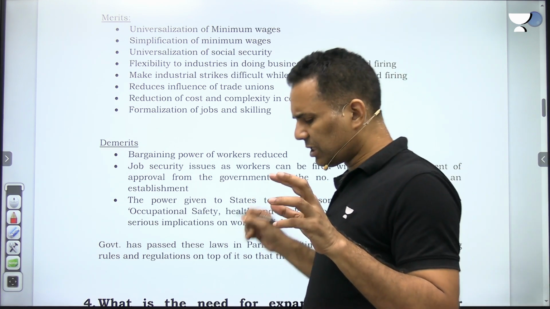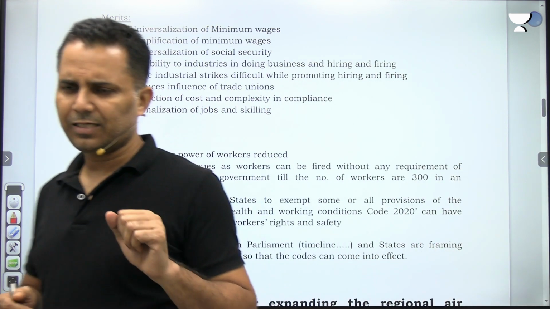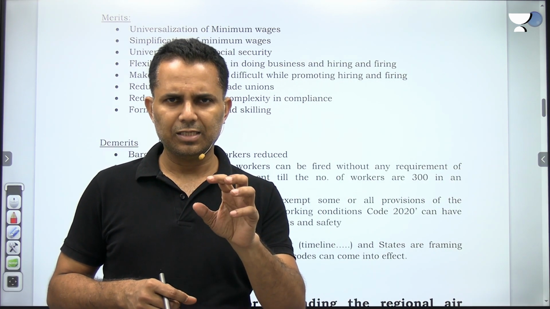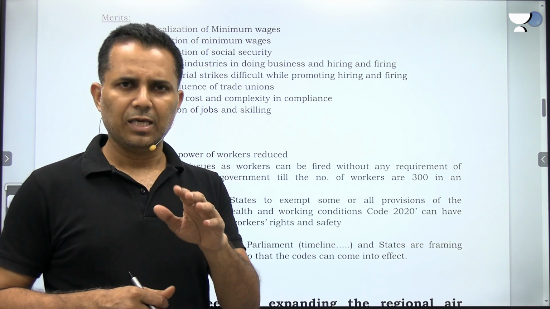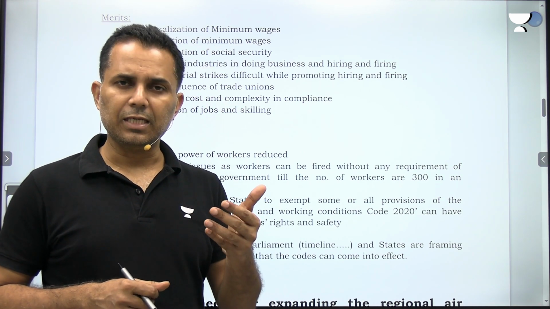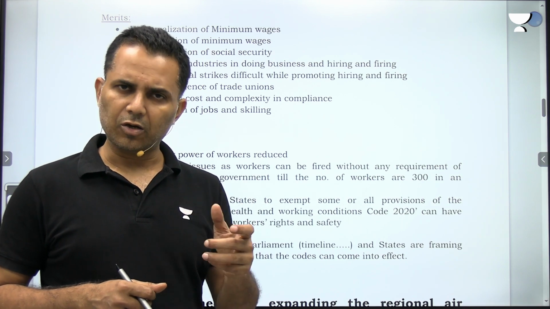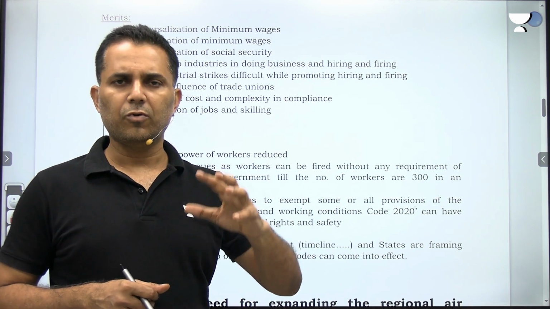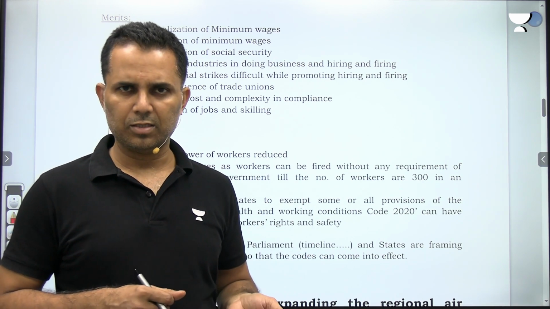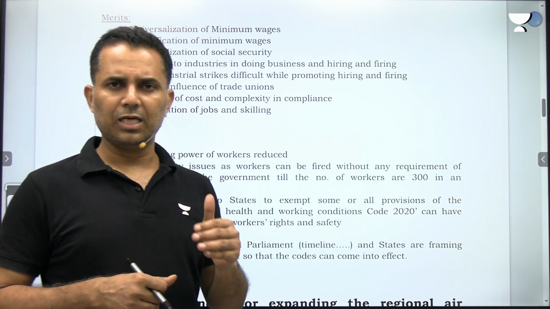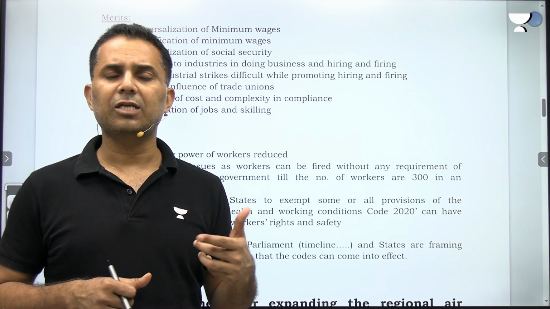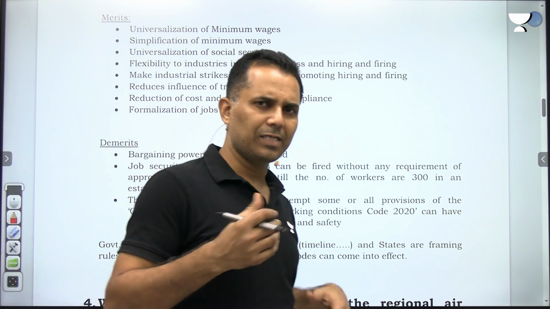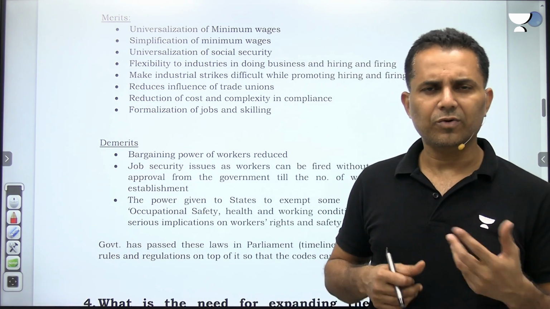And one very important clause that you need to write is that Occupational Safety, Health and Working Conditions Code 2020, it says that if state government wants, it can exempt few or all the clauses of this code for promoting more employment. Now, if the state government exempts, then a lot of clauses related to health, safety, they may get compromised and people may be dragged to do excessive work, overtime work